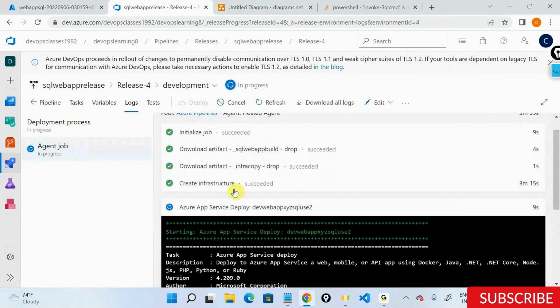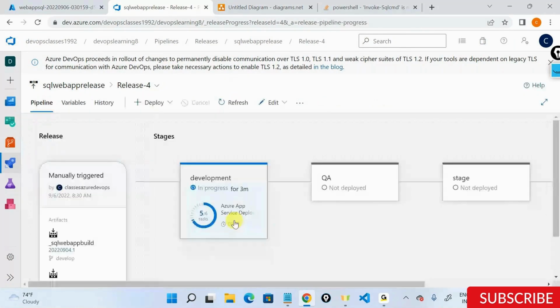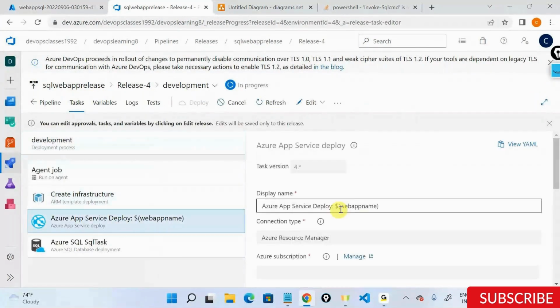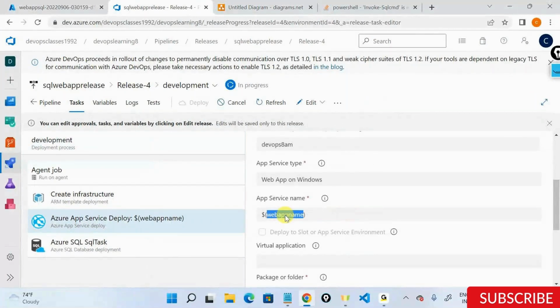Again, it's created the infrastructure. It's moved into the next task. And the reason I was able to clone my stages is because I never hard coded anything. I never declared my value. If I did that, if I just went here, instead of using variables, if I would have directly given the name here, each and every time I clone, I'd have to come here and change all the names.